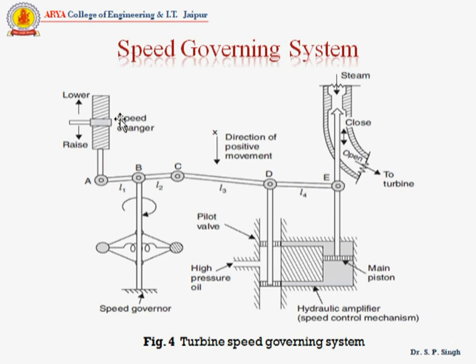And last is the speed changer. The speed changer provides a steady state power output setting for the turbine. The downward movement of the speed changer opens the upper pilot valve so that more steam is admitted to the turbine under steady condition. The reverse happens when the speed changer moves upward.